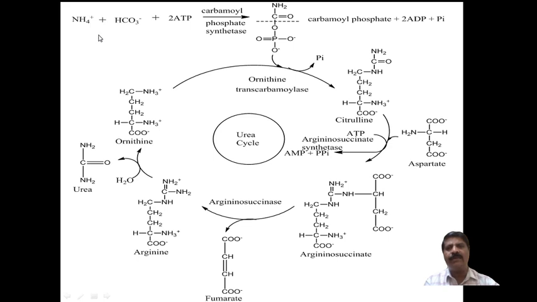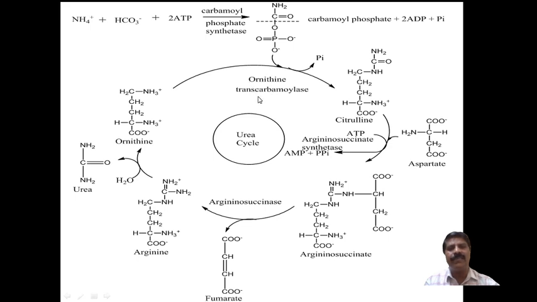Here ammonium ion plus bicarbonate plus 2 molecules of ATP, with carbamoyl phosphate synthetase, is the first step, forming carbamoyl phosphate, along with adenosine diphosphate plus phosphate. From this the urea cycle begins.